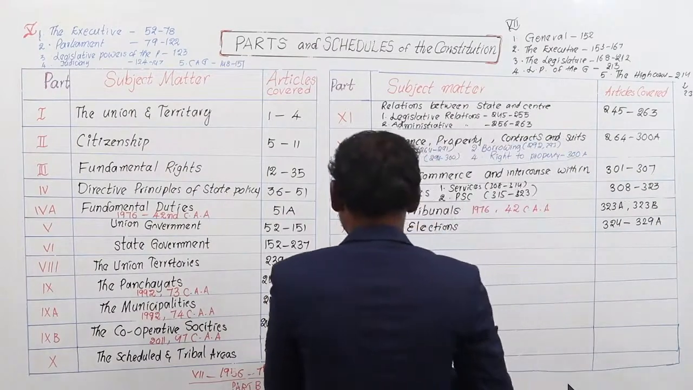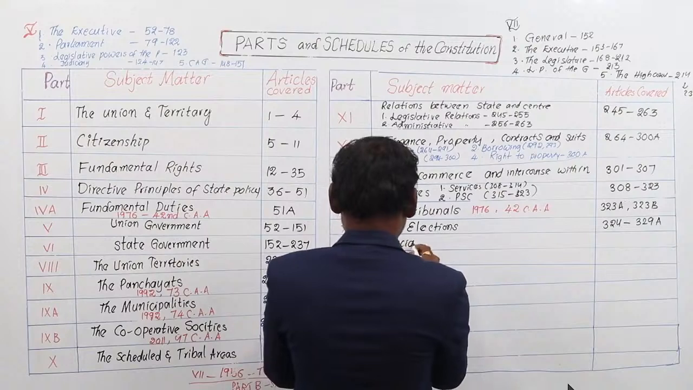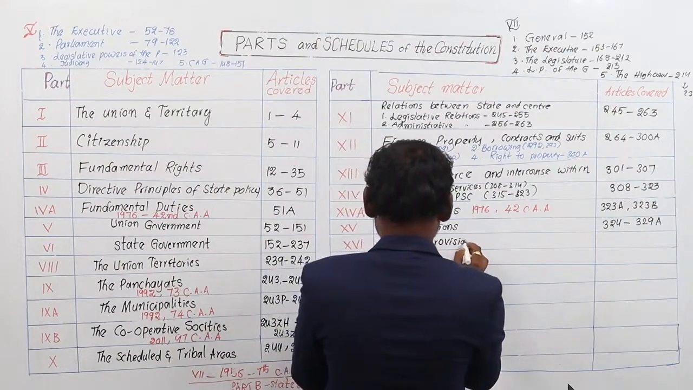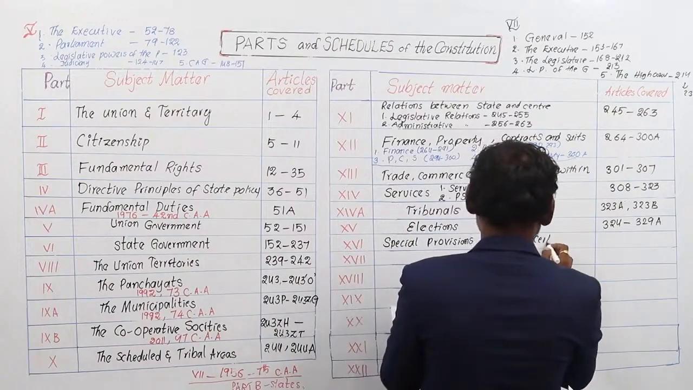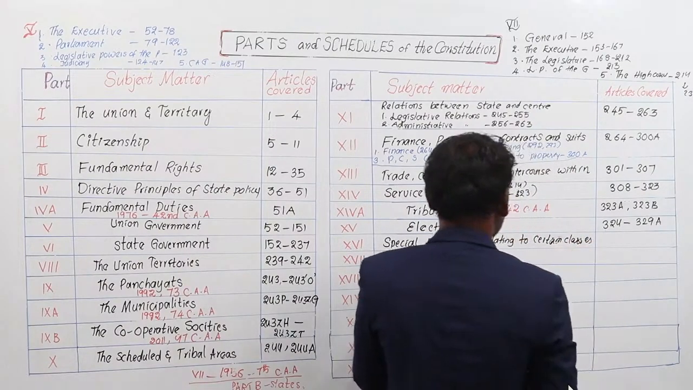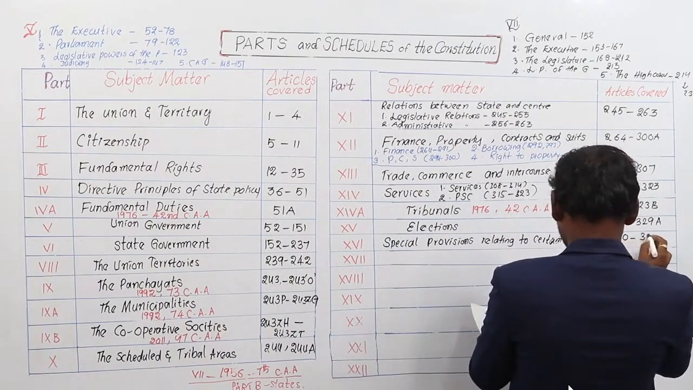Next, 16th part deals with special provisions relating to certain classes, means certain classes. Special provisions provided for the SCs, STs and Anglo Indians, like that. Articles covered, article number 330 to article number 342A.